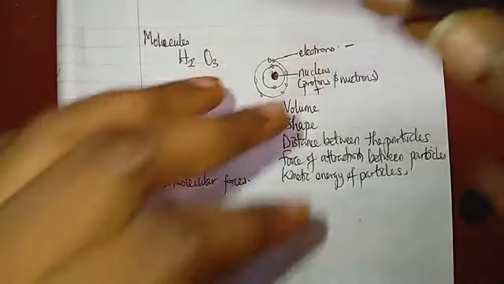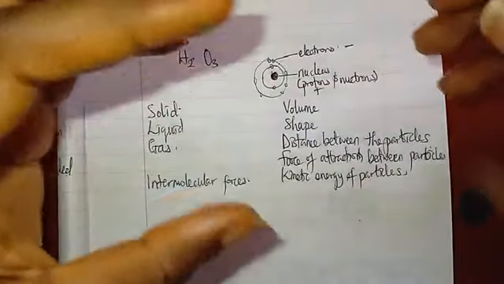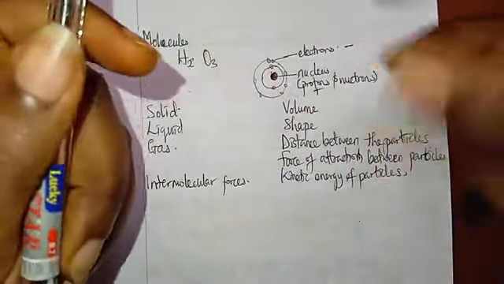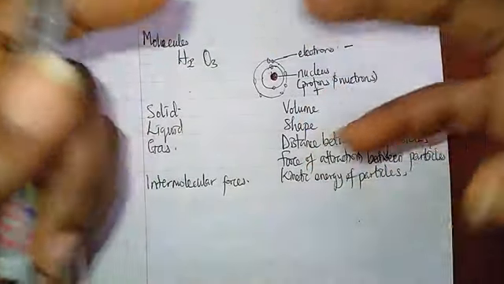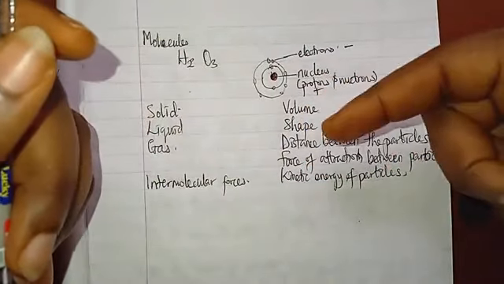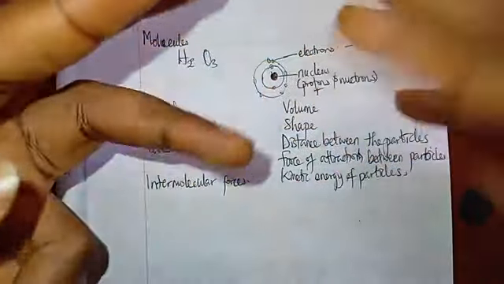And you can always compress them. You can always expand them. So they don't have a definite volume. For shape, of course, they take up the shape of any container in which you put them. And the distance between the particles is very, very far apart.